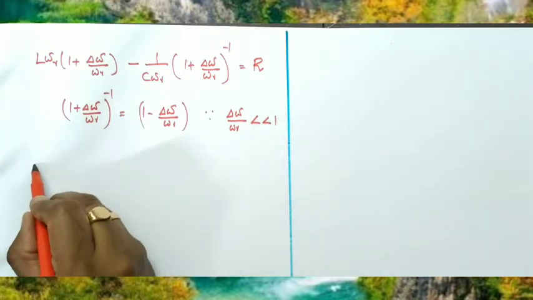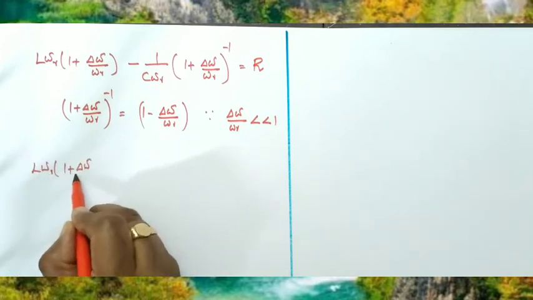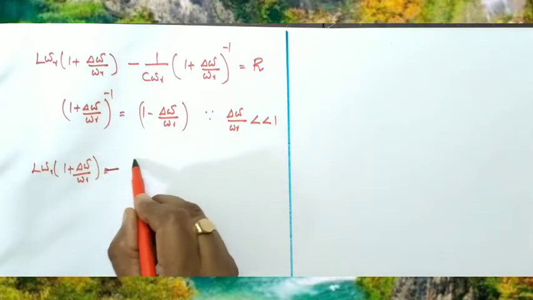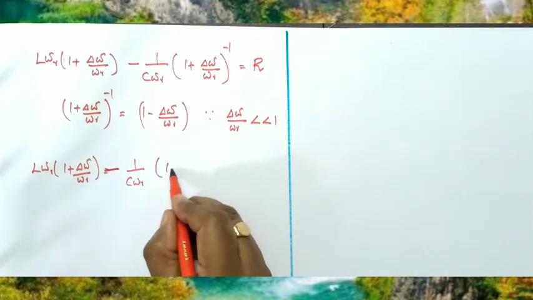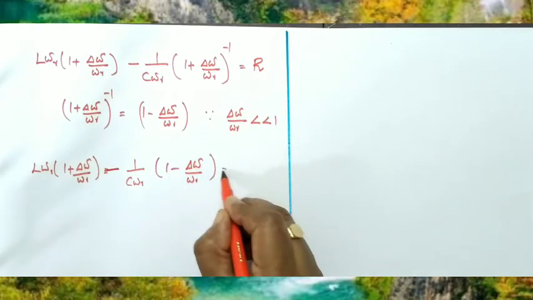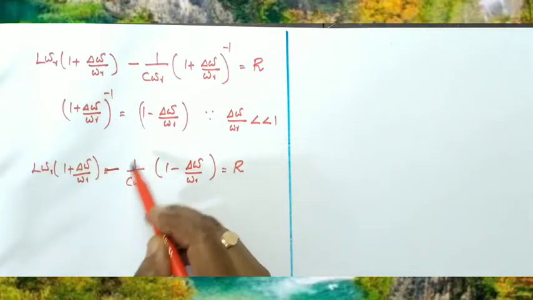So using that we can write L omega r into 1 plus delta omega by omega r minus 1 divided by C omega r, and this can be written as 1 minus delta omega by omega r is equal to R. Clear? Now what is this 1 by C omega r?